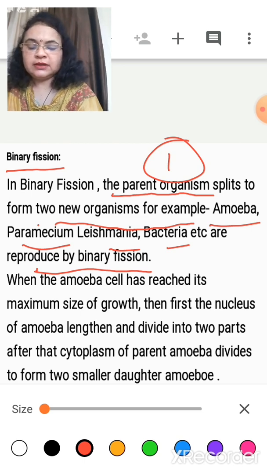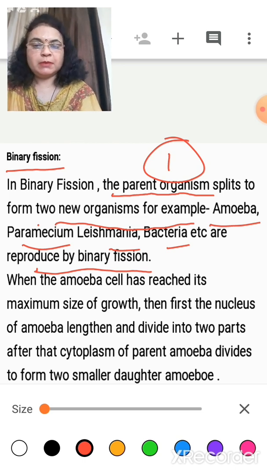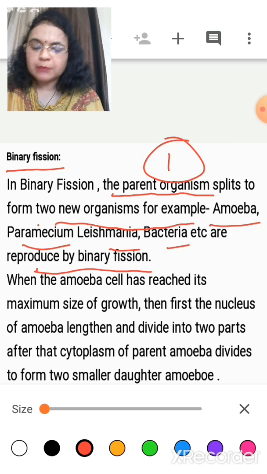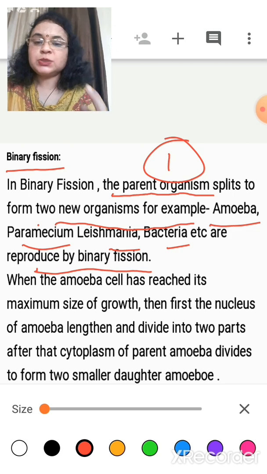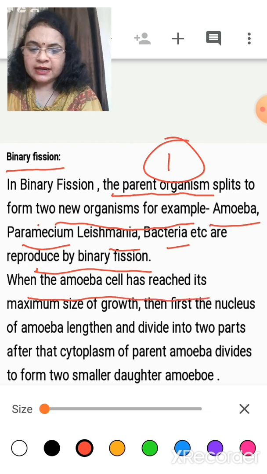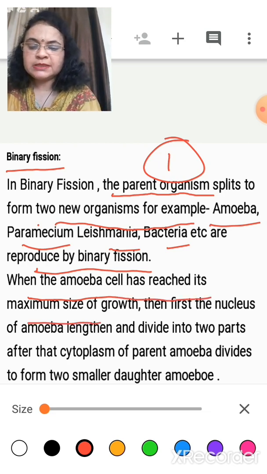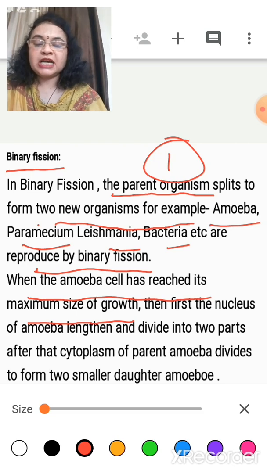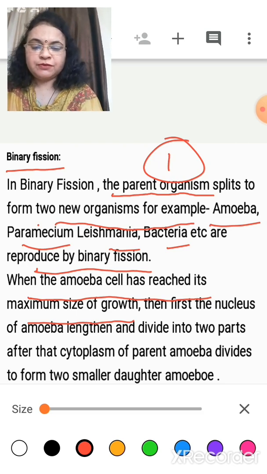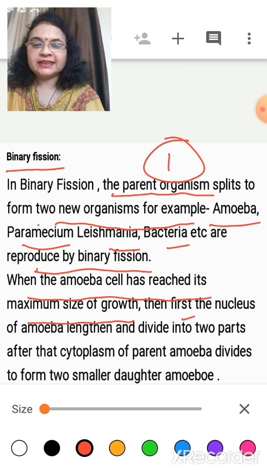Now here we will talk about amoeba. I will explain binary fission with the example of amoeba. How does binary fission occur in amoeba? Again, this is very important for your board exam. When the amoeba cell has reached its maximum size of growth, means when the amoeba becomes mature, first the nucleus of the amoeba lengthens, and when it increases its length, it splits and divides into two parts.